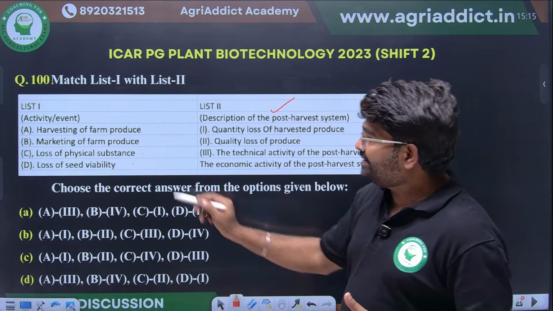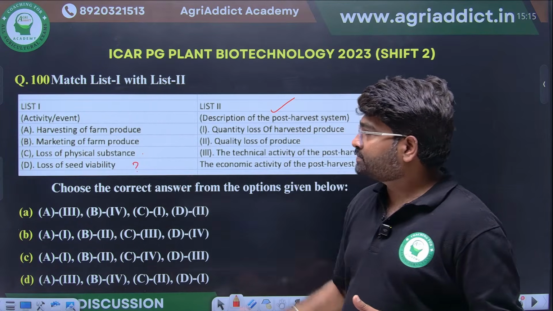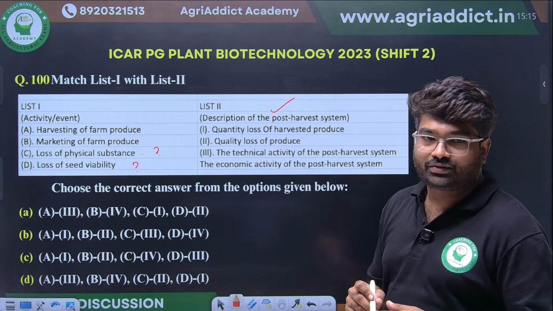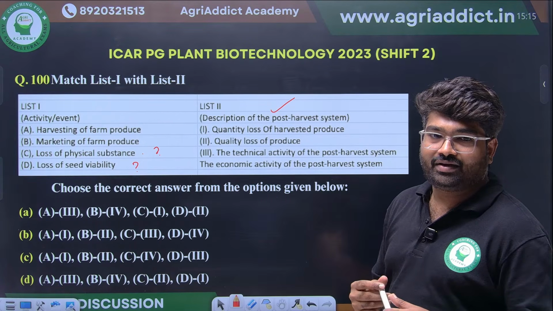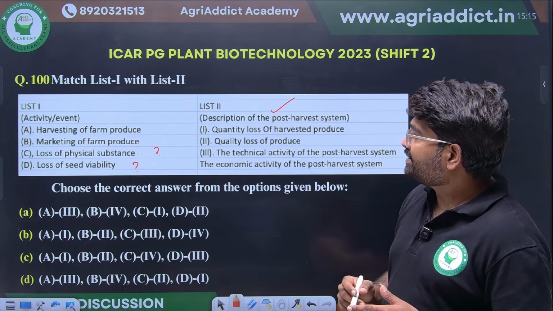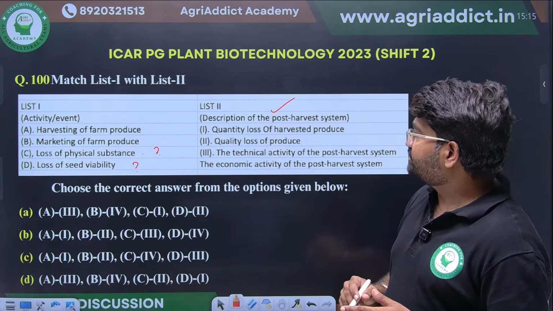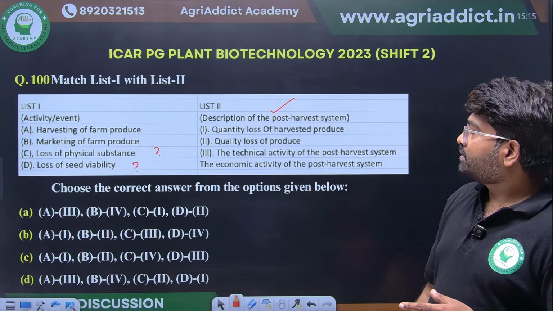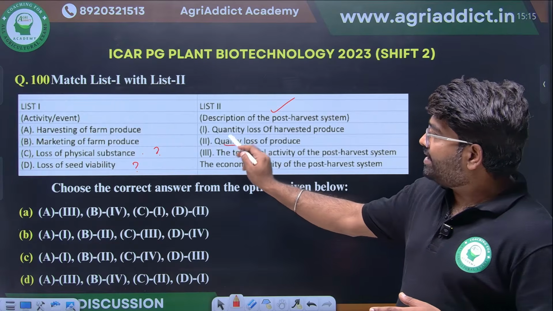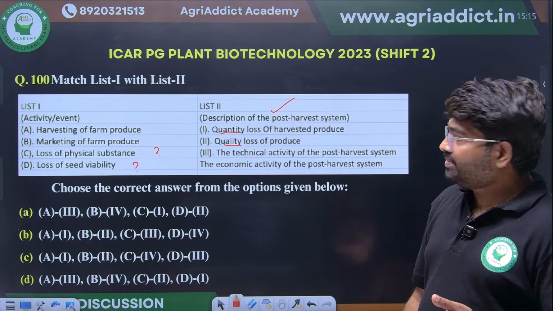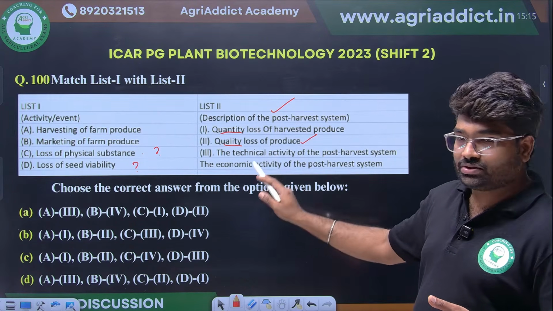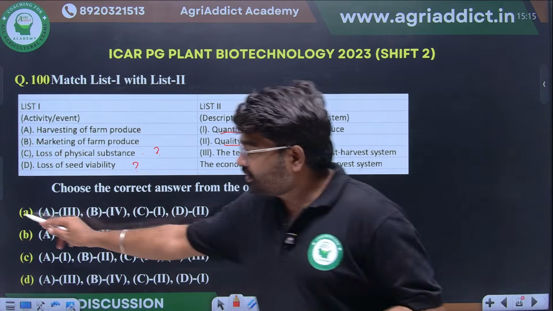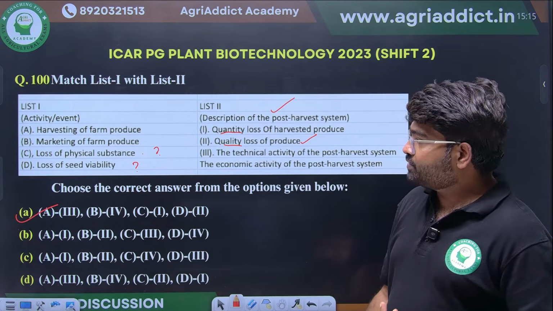When the seed viability will be lost, when the physical substance will be lost, first we have to solve this one. Seed viability, when it is lost, is it quality or quantity? Seed viability is just a quality. So yes, very good. D will come to option 2. So 3, 4, 1, 2 is the right option.